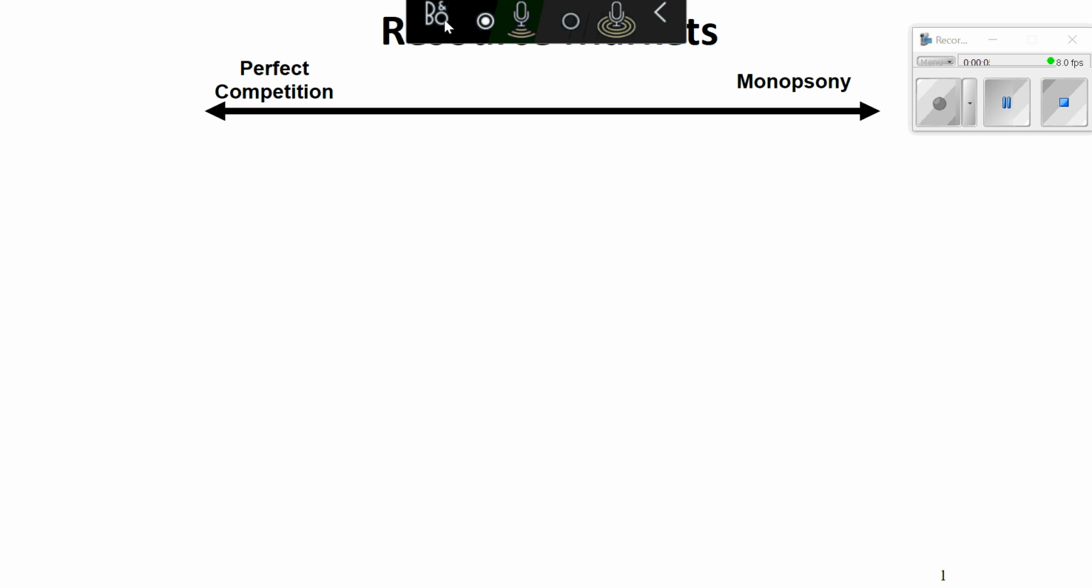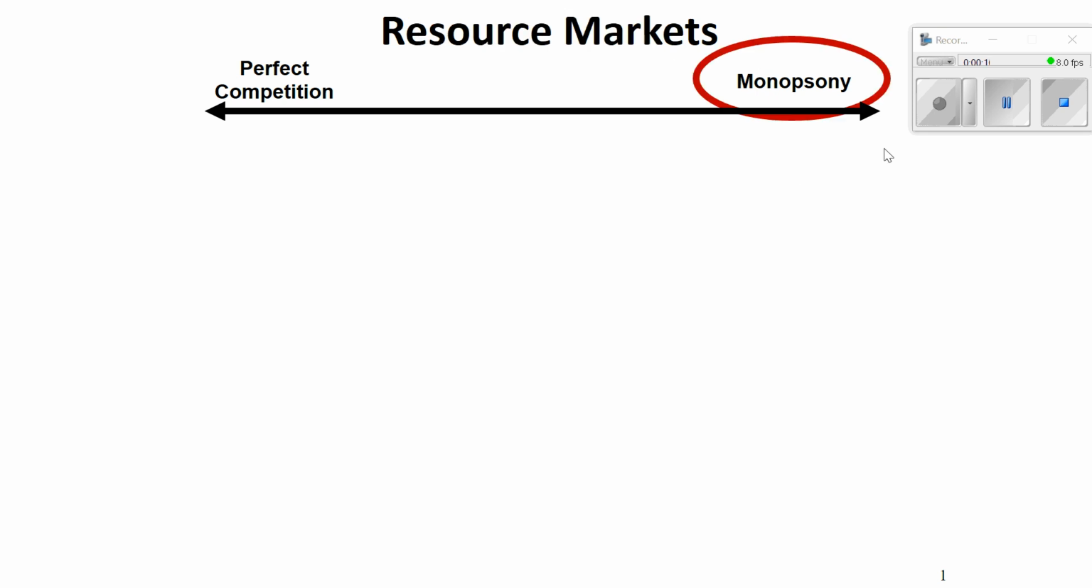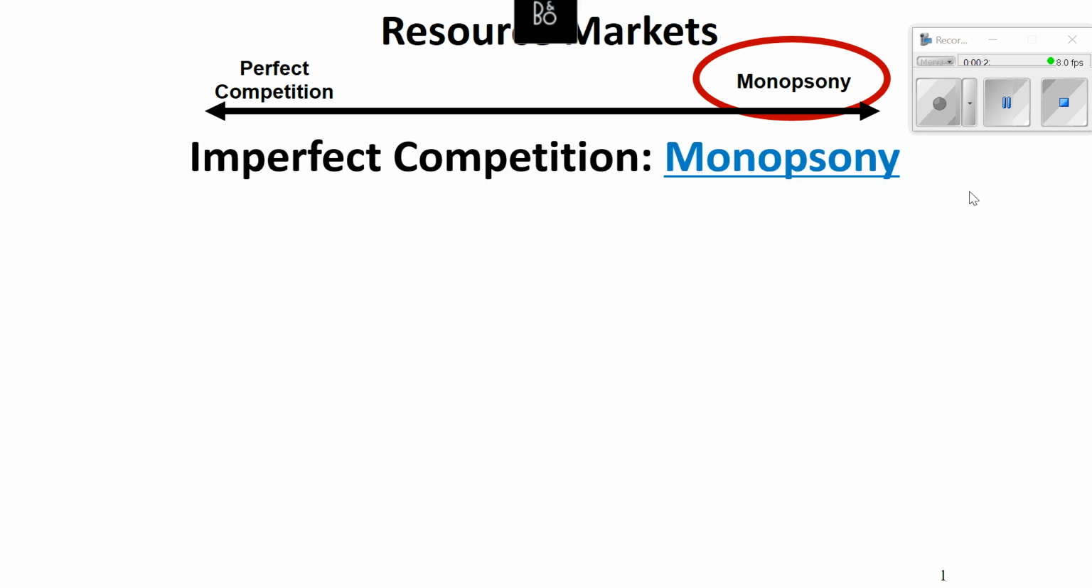Today we are going to finish up Unit 6 and look at the monopsony of a resource market. So what we're going to do today, we're going to start by looking at the characteristics of a monopsony. It's basically a labor market that resembles a monopoly. So here are the characteristics of a monopsony.